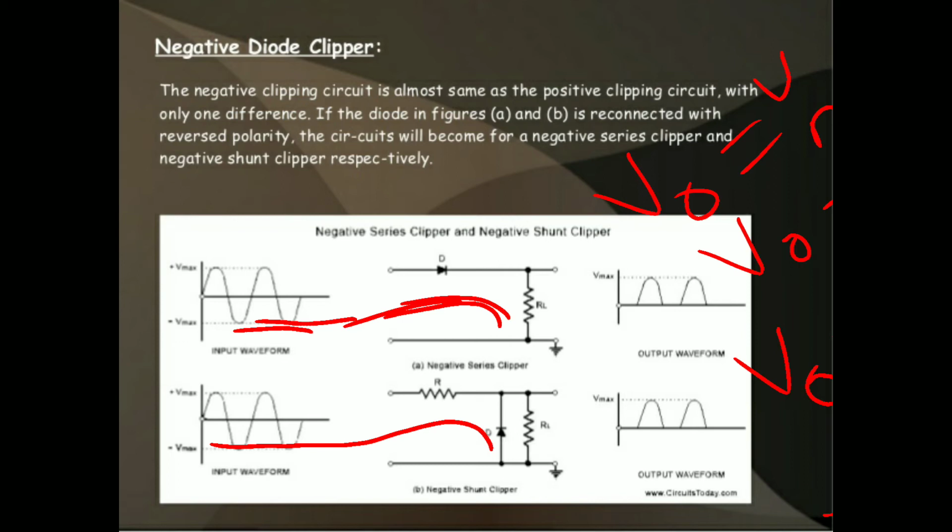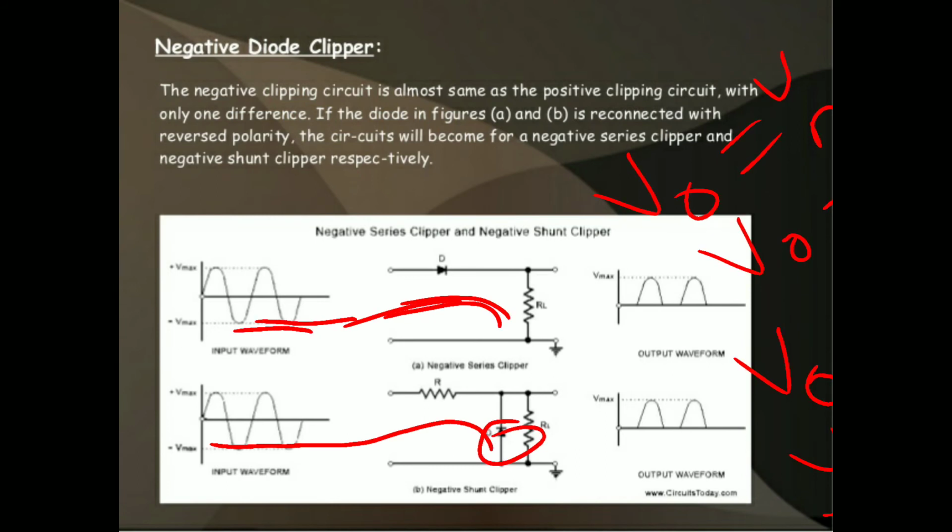And again we are considering the negative half cycle. Sorry, it goes to the forward bias condition. The diode conducts, but there is a voltage drop across the diode. So due to that, Vout is equal to 0.